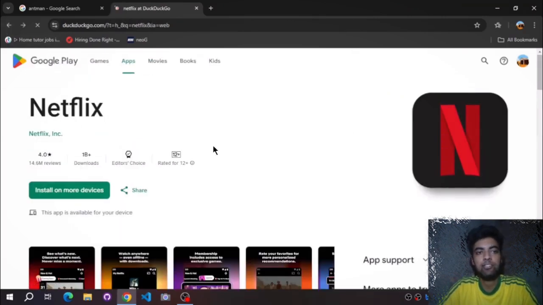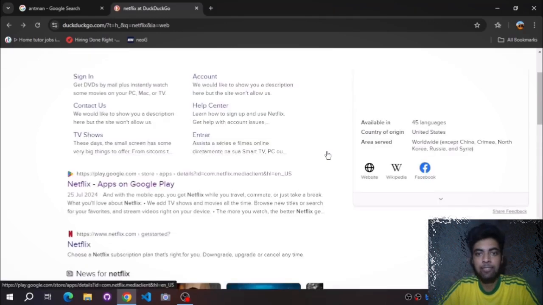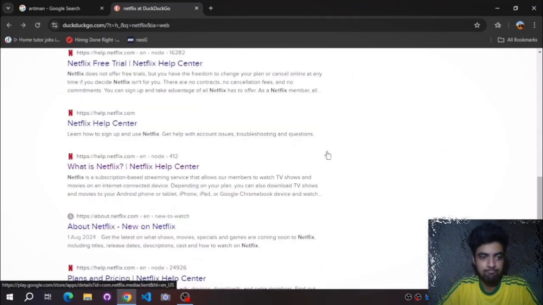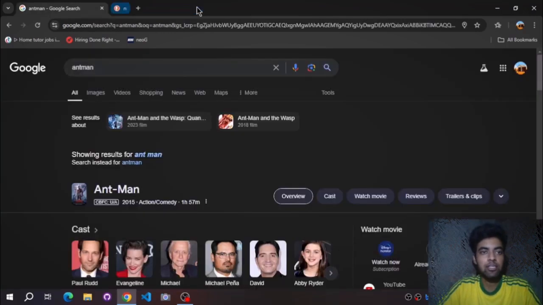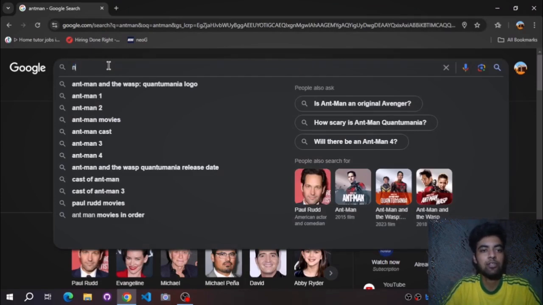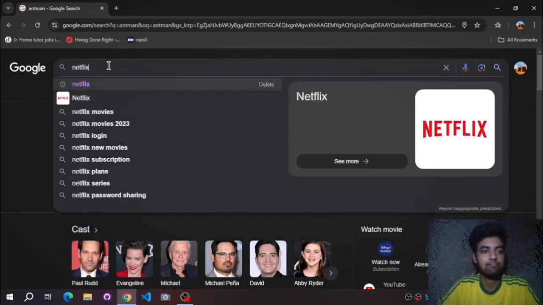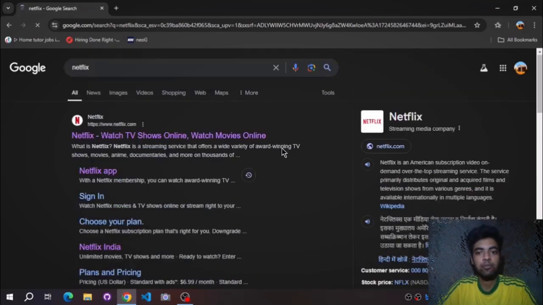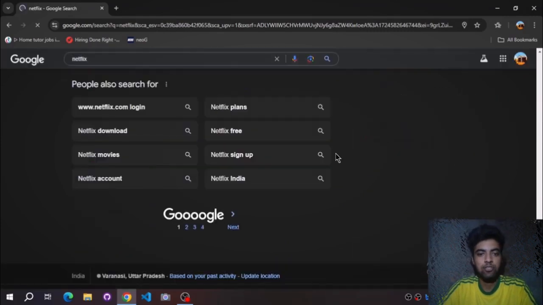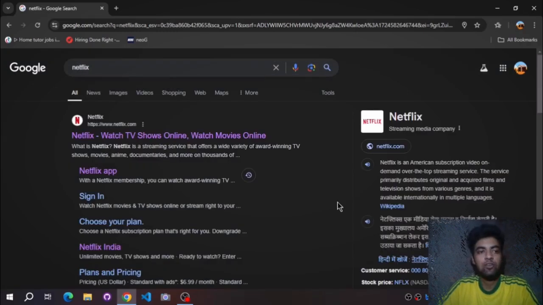Let's get back to the page, and here you can find related information. Let's just stick to the Google browser. Now if you search Netflix here, Google has its own way to present the information, but almost all search engines are similar. You can scroll down, and if you want more information, you can click on next. So this was all the basic stuff.